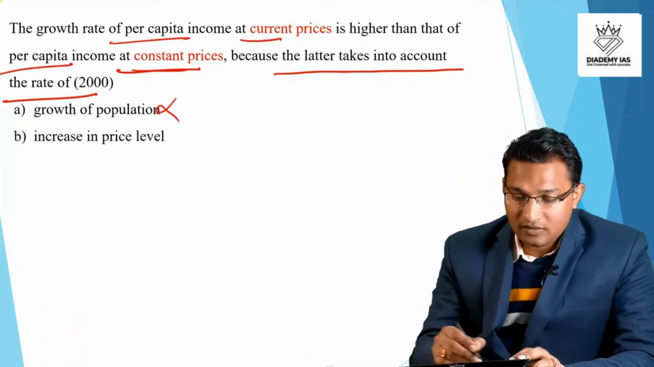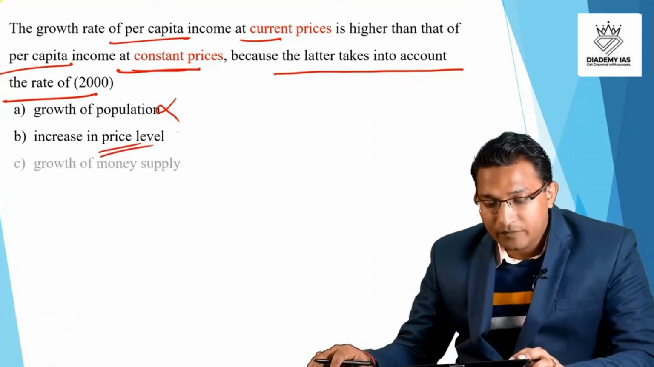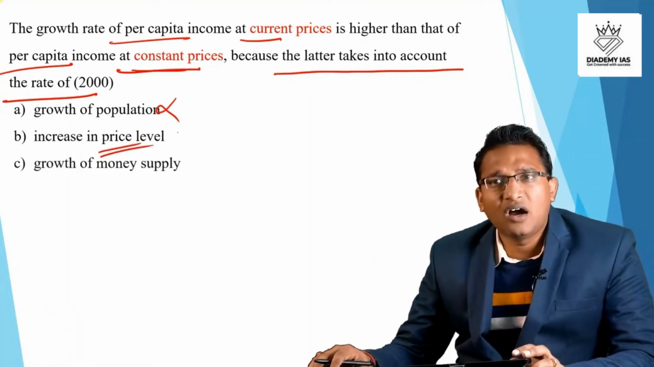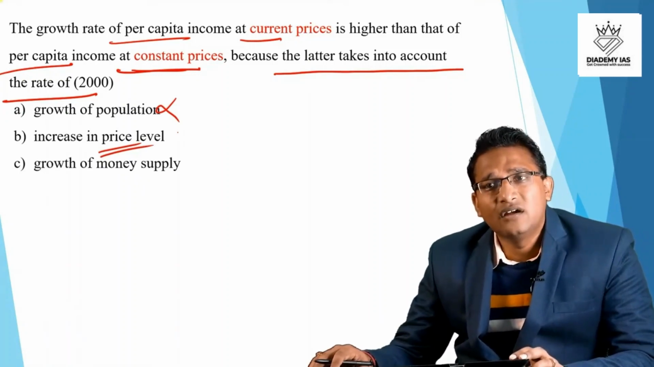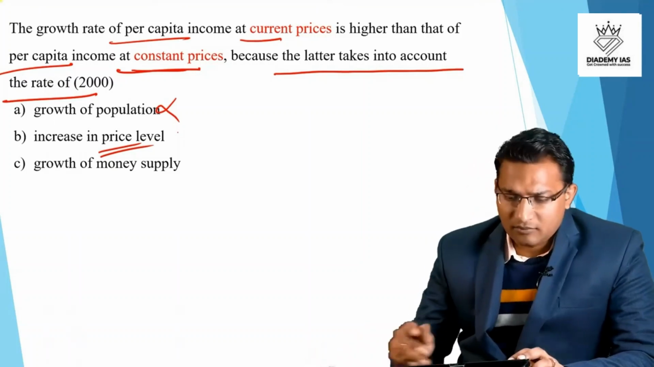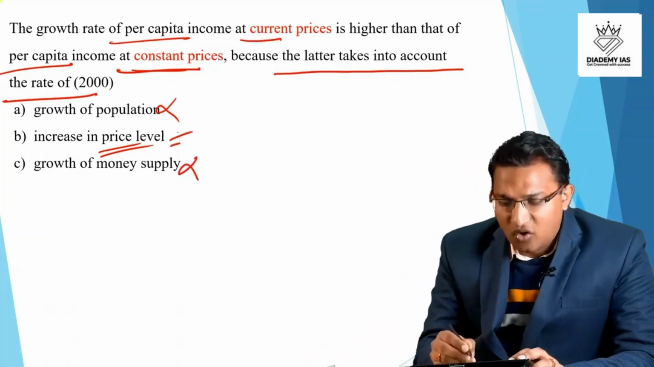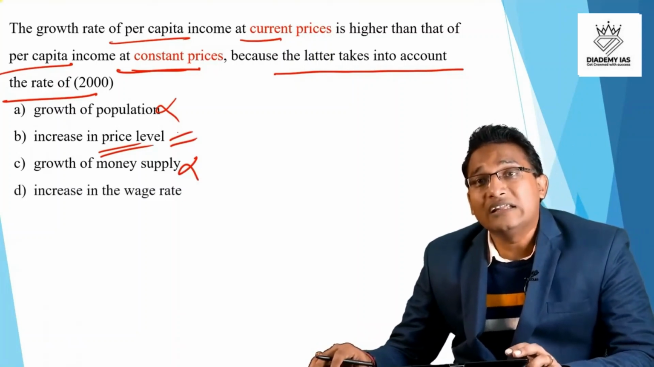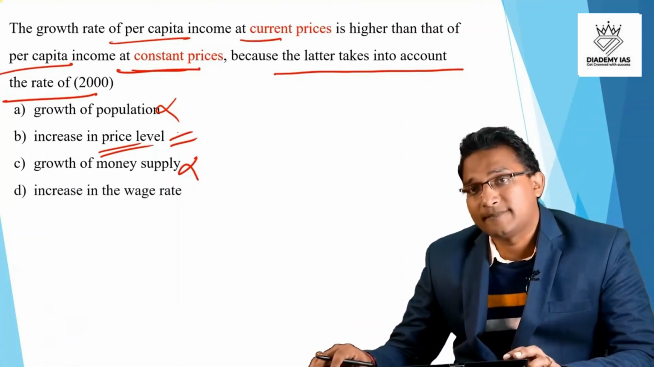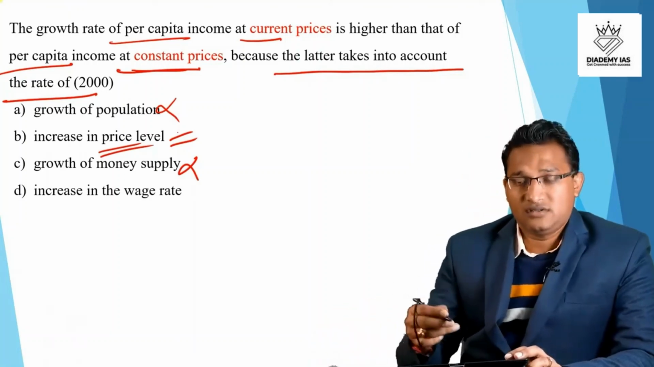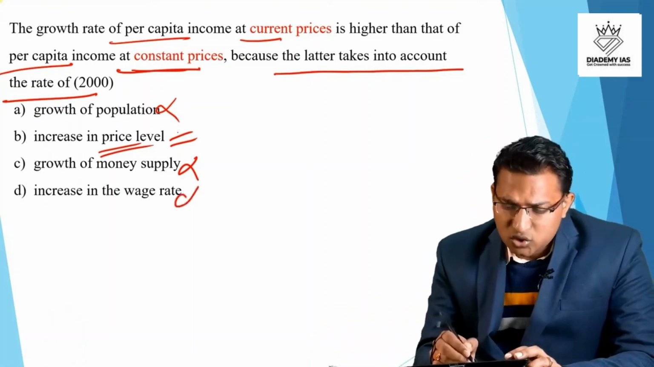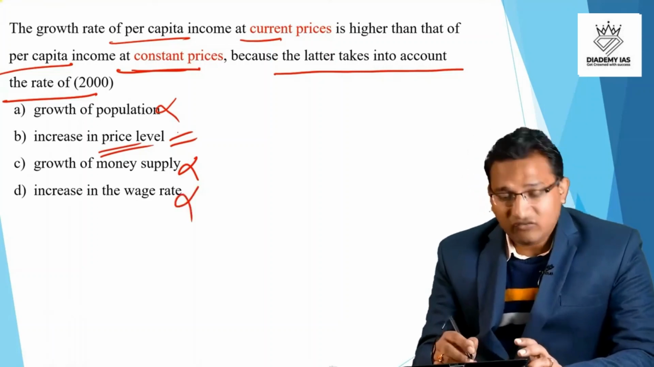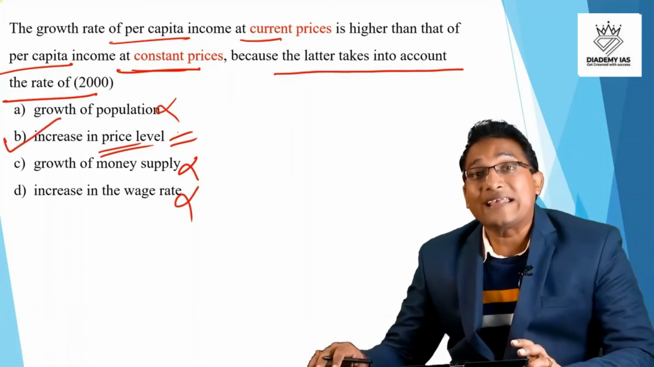Increase in price level? Yeah, it seems to be. Option C, growth of money supply. Growth of money supply, yeah, that can be an indirect reason because that can impact the inflation, right? But the option better than this option is this option only, right? So we have to eliminate option C because we already have this increase in price level as a direct option given in the question. Then increase in the wage rate, that is also not a direct reason. So the answer is option B, increase in the price level.